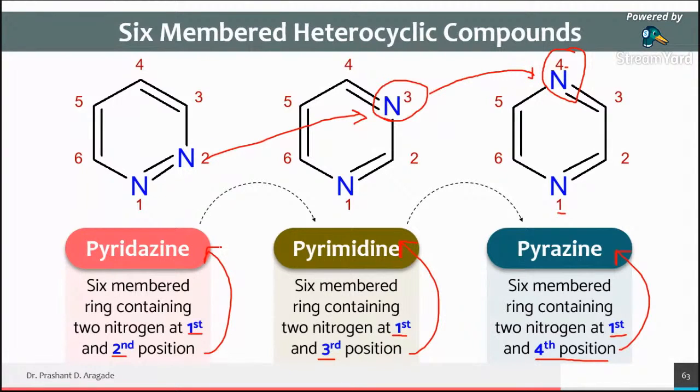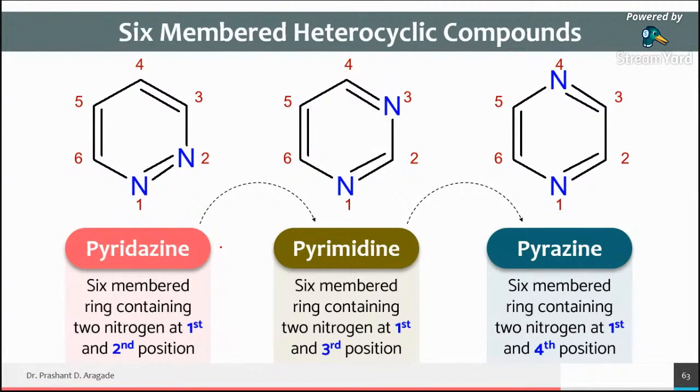So now all the 3 rings are in front of you, containing 2 nitrogen atoms. One at 1 and second position, so it is called as pyridazine. 2 nitrogen atoms at first and third position, it is called as pyrimidine. 2 nitrogen at first and fourth position, then it is called as pyrazine.